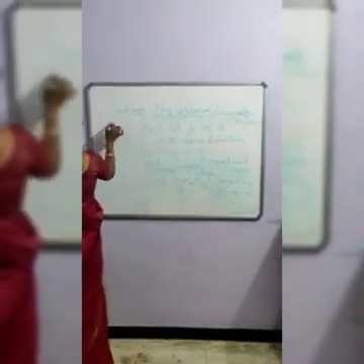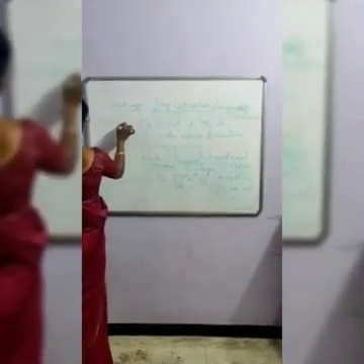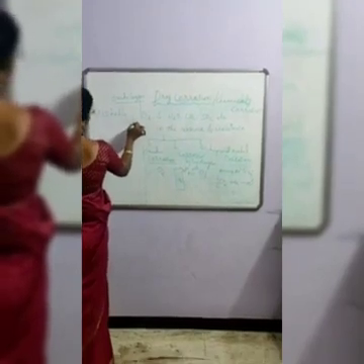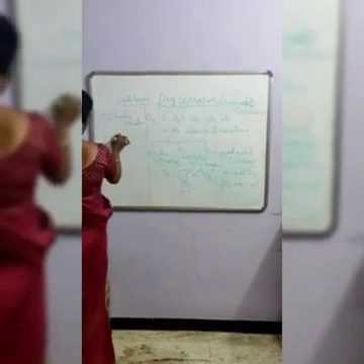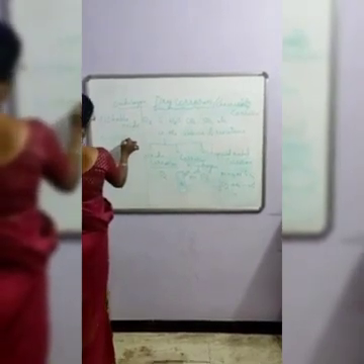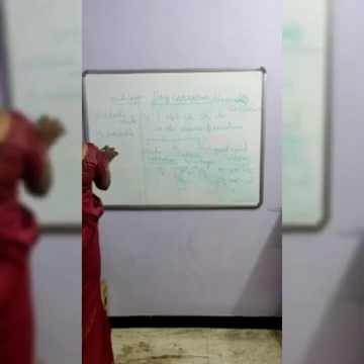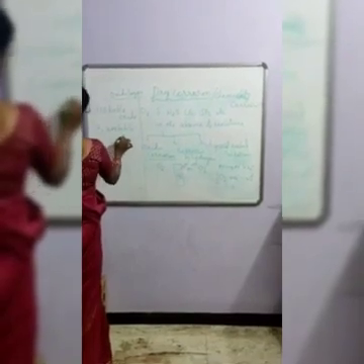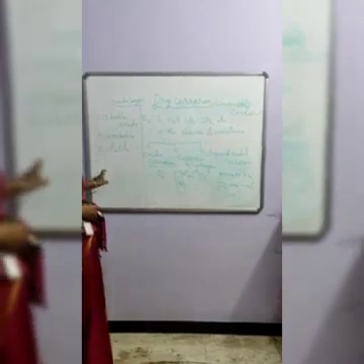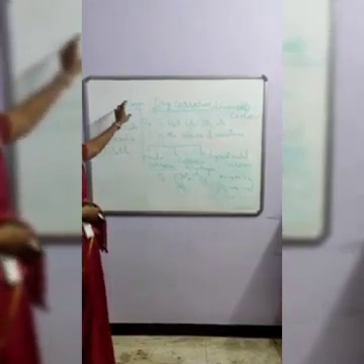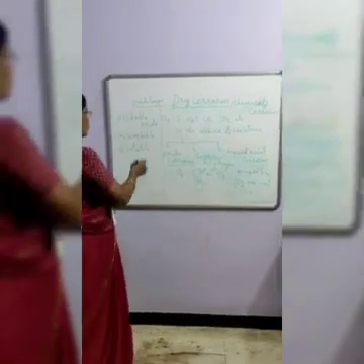One is the stable oxide layer. Second is the unstable oxide layer. Third is the volatile oxide layer. These three types of oxide layers play an important role in oxidation corrosion.